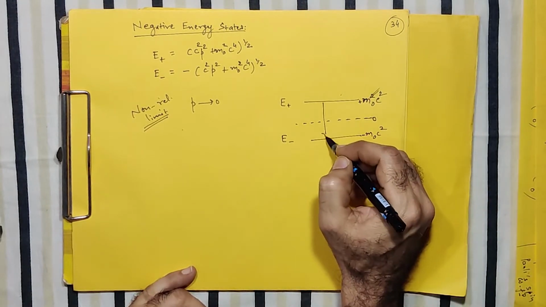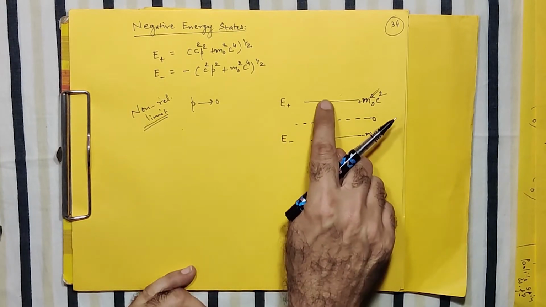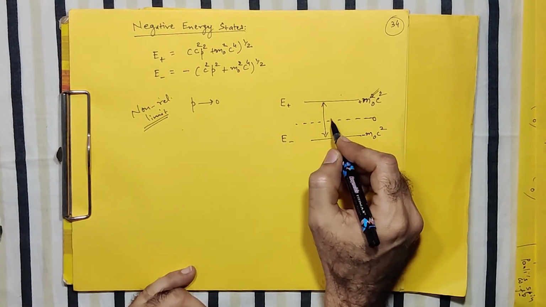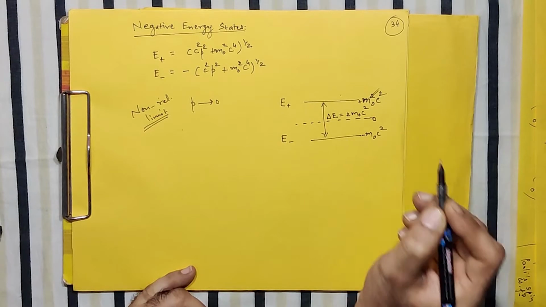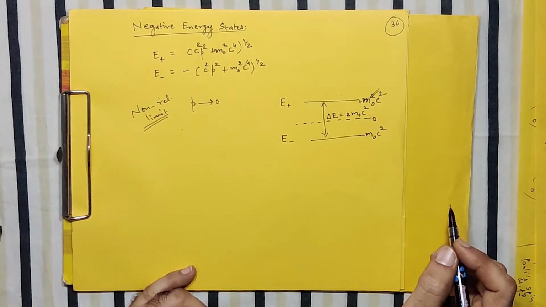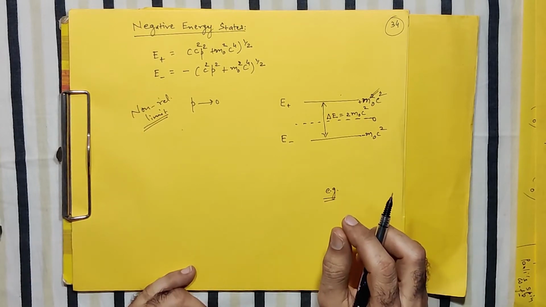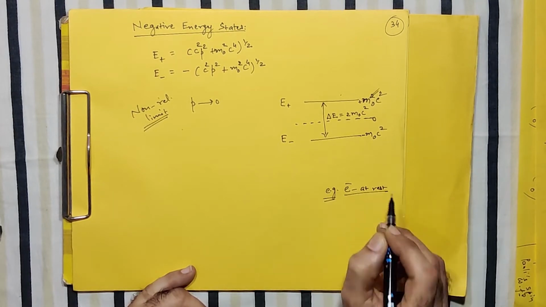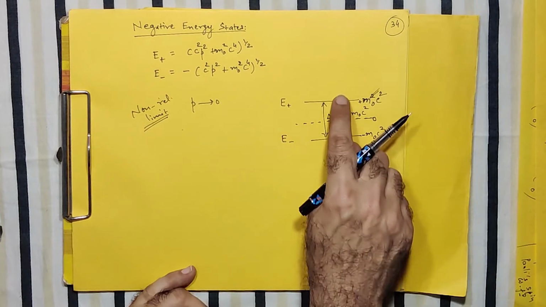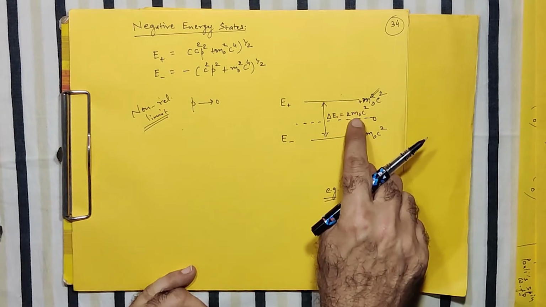So there is a gap even for the same particle under the same condition with the same small value of linear momentum. The energy is having a gap, and if we write this gap as delta E, then it comes out to be 2m0 c square. Just to estimate it, for example, if I consider the case of an electron, let us assume the electron is at rest. So its linear momentum P we can think as 0, then the energy spectrum for such an electron can have a gap of 2m0 c square.